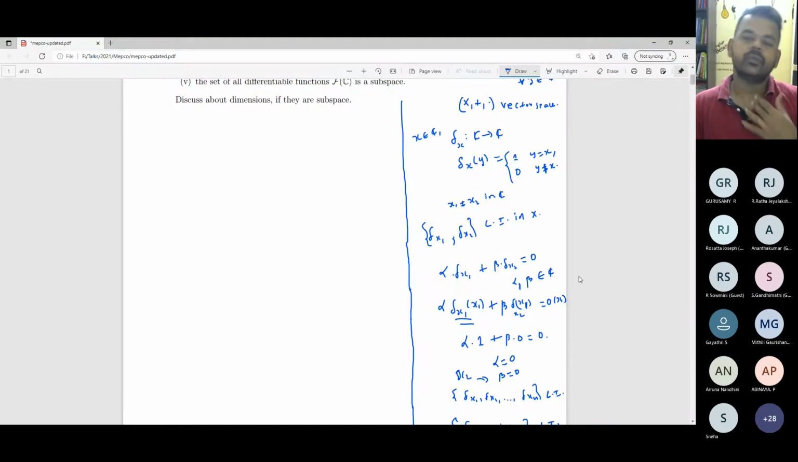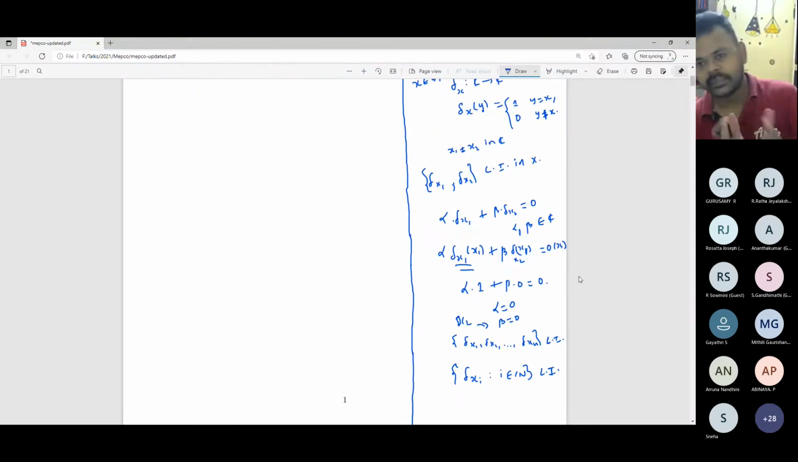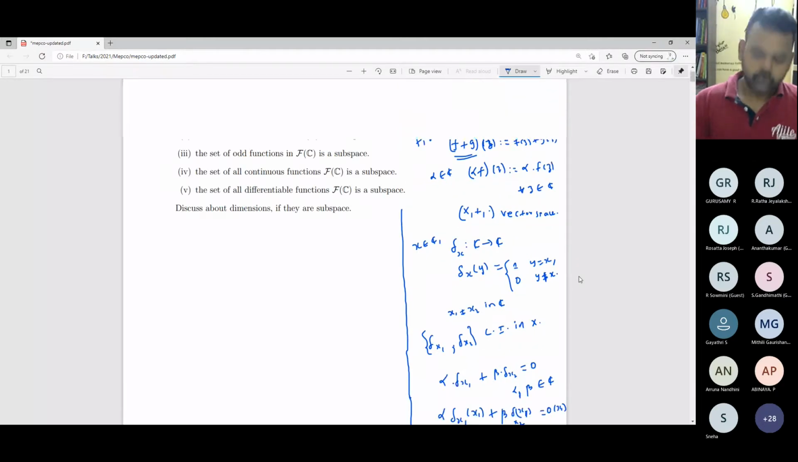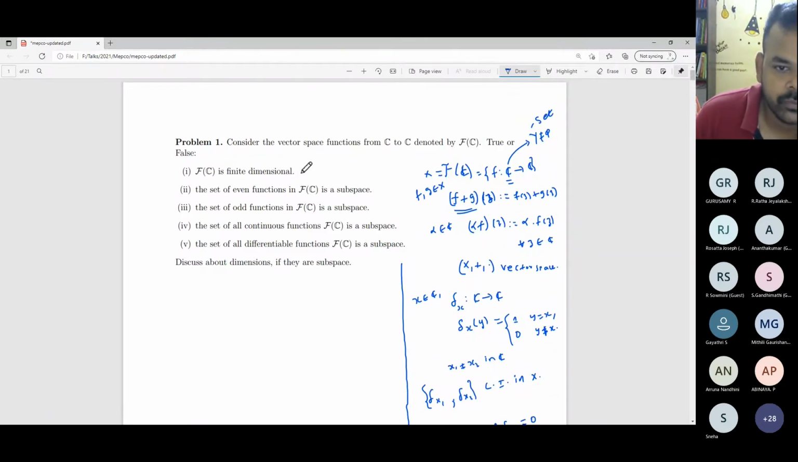So if this linearly independent set with k plus 1 elements can be extended to a basis, that basis will contain at least k plus 1 elements. But already we have a basis consisting of k elements. These two simultaneously cannot happen. So this is a contradiction to the assumption that the space is a finite dimensional space. So it is an infinite dimensional space, and the answer to the first question is false. But I will not stop here. Let us analyze this problem further.